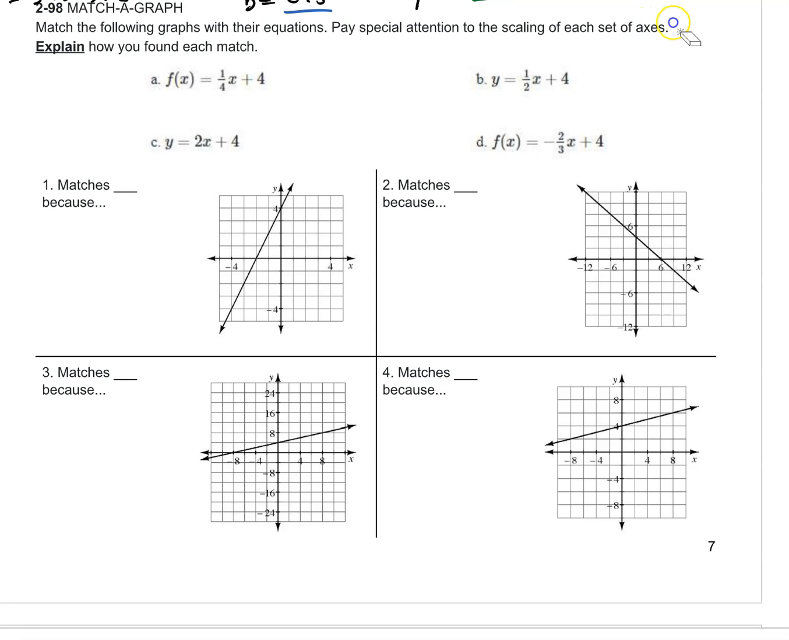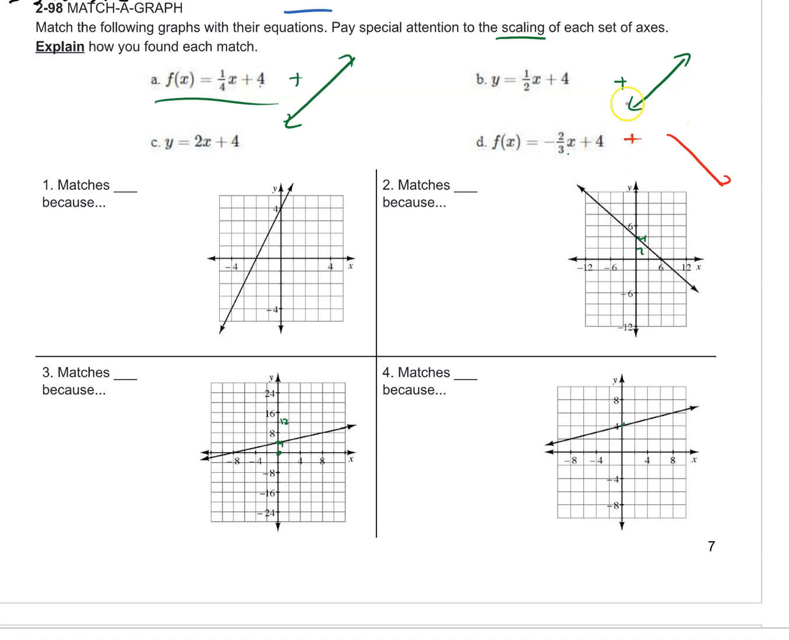298. Match the graphs. Pay special attention to the scaling. Explain how you found each match. Okay, let's look at A. Has a starting value of 4. This is 0, so 4, 8, 12. They all have a starting value of 4. Darn. So we're going to need to use the slope. So this one has a positive slope. This one has a positive slope. This one actually has a negative slope.